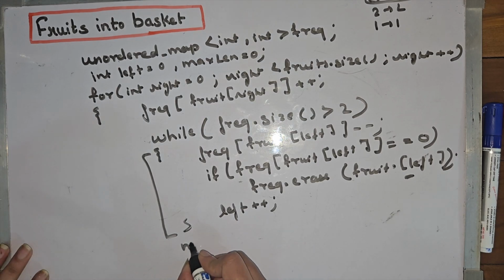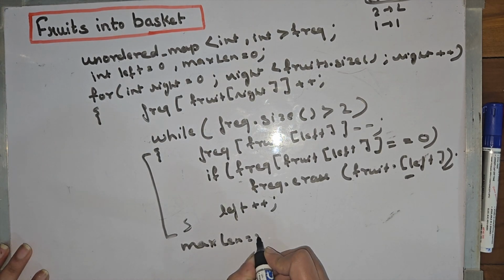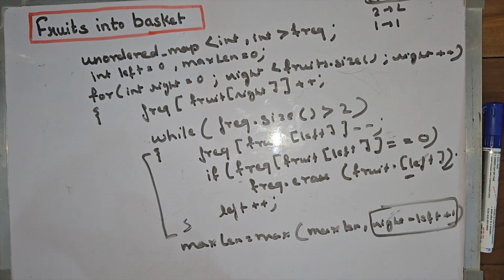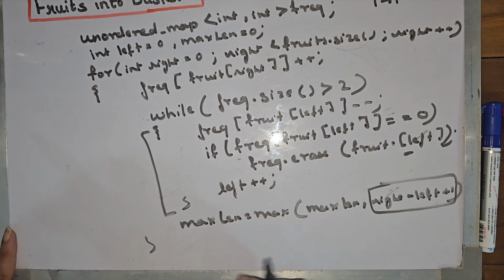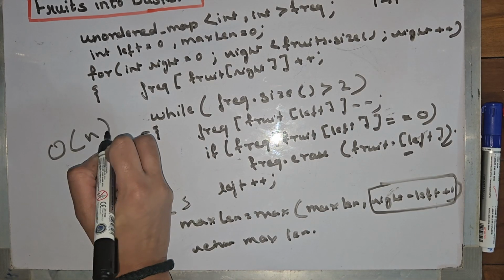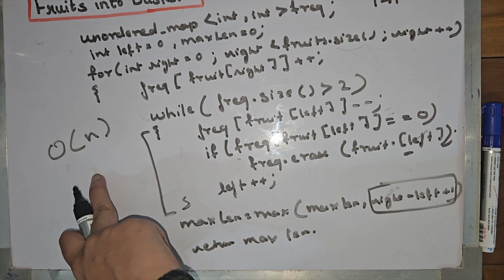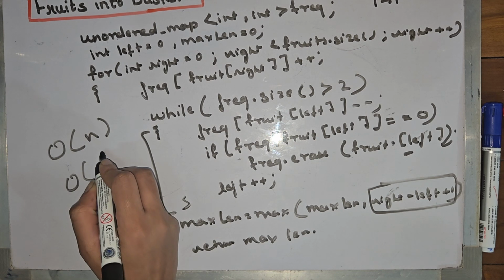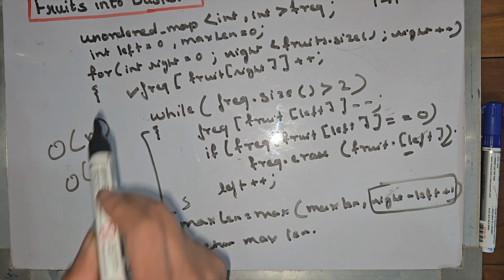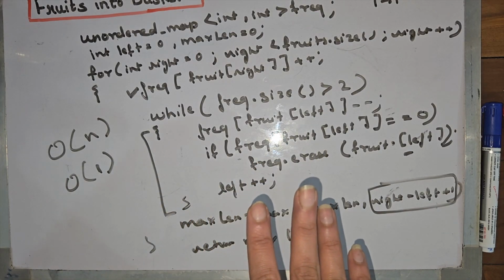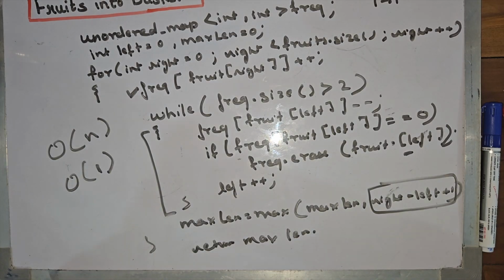Now we need to update our max length. So this is the size of the window with left and right pointer, and at last we will return max length. So the time complexity is big O of n, because each element is added once and each element is removed once. And the space complexity is big O of 1, because we are using a map but we are using it for 2 elements only, so that's a constant. So this is not a fruit problem, this is the longest subarray with at most 2 distinct element problem.